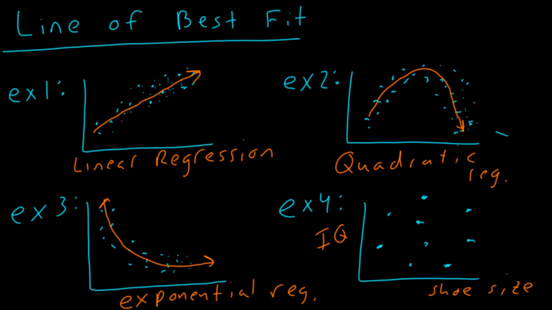You could come up with all sorts of ridiculous things. You could say here the number of times you eat pizza in a week versus, I don't know, something crazy, the number of times that you go bowling. Or maybe let's do something a little bit crazier: the number of times you go to archery practice. Just two things that are completely unrelated. And since there's no line of best fit, we actually just call this no correlation. We say that there is no correlation.